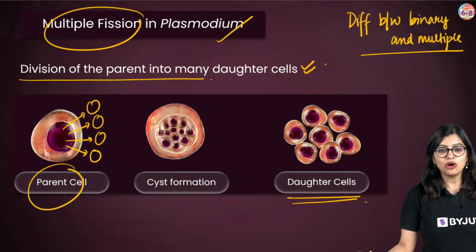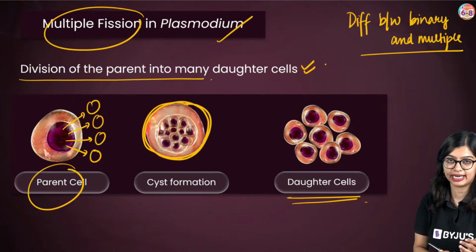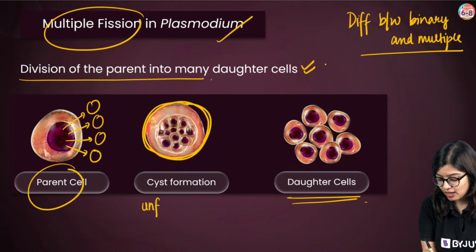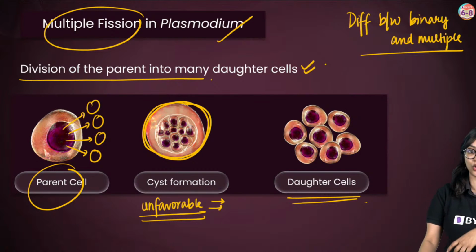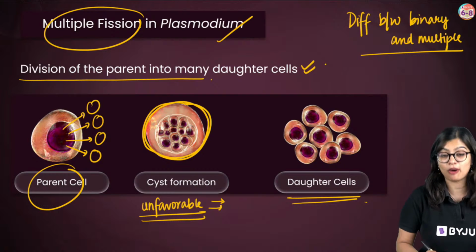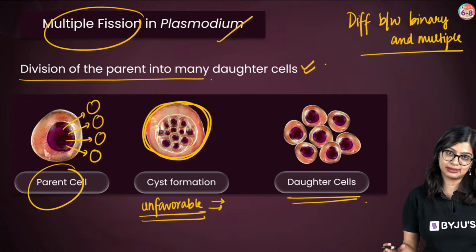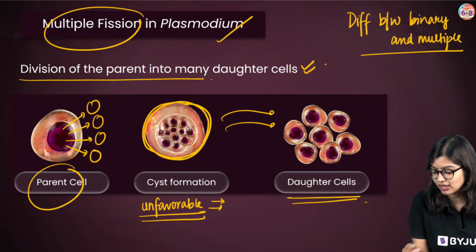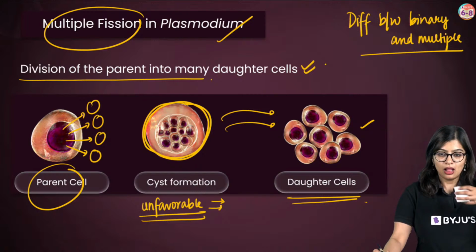Okay. What does cyst formation mean? Cyst is basically a protective covering. So normally this multiple fission happens when the conditions are unfavorable, right? So it is not very ideal for reproduction right now, or it's not ideal for growth. So what it will do, it will form a cyst or a protective covering where they will be protected. Now once the conditions are ideal for the growth of a new organism, that cyst will rupture, releasing the multiple daughter cells.